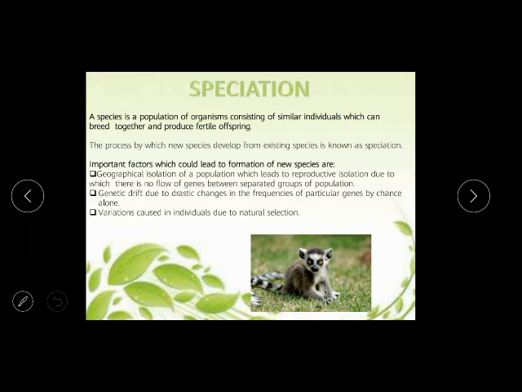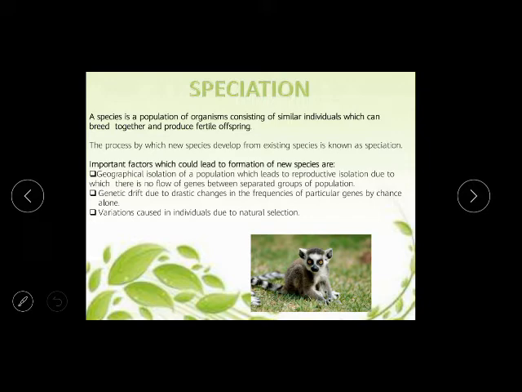Now, what is speciation? A species is a population of organisms constituting similar individuals which can breed together and produce fertile offspring. The process by which new species develop from existing species is known as speciation. Simple thing, speciation means the developing of new species from the existing species.